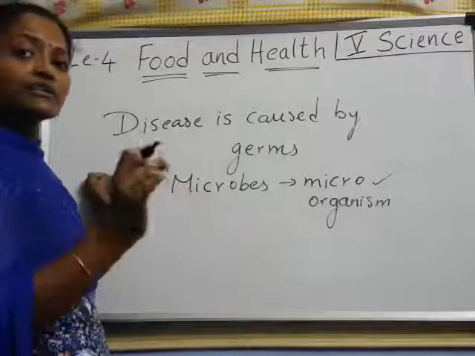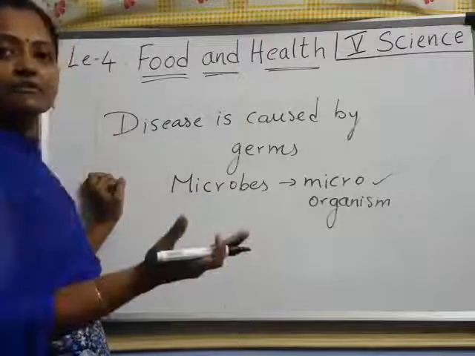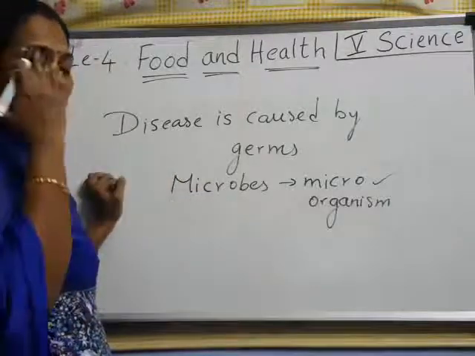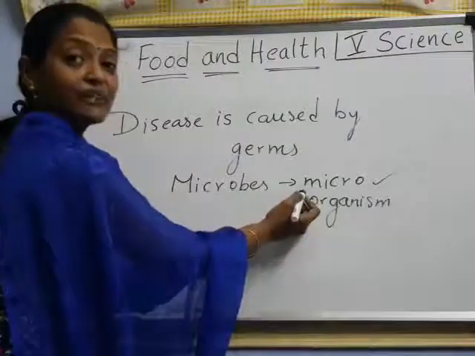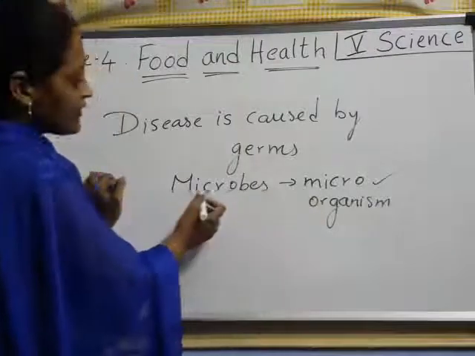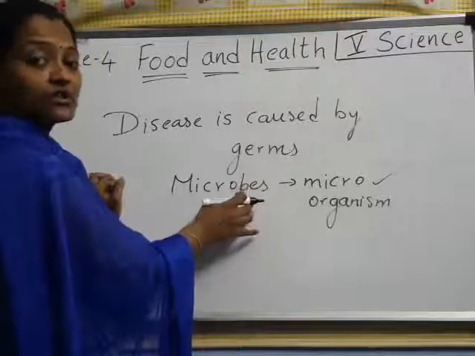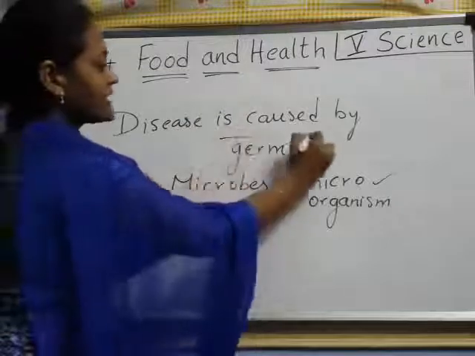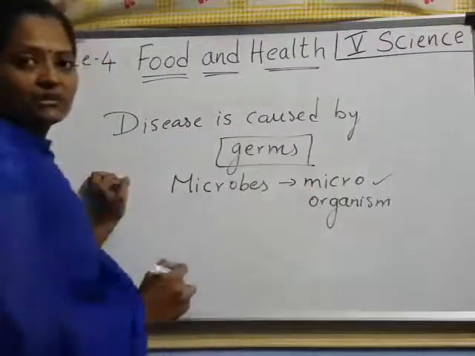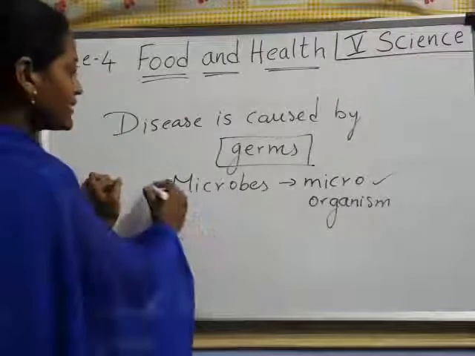That organism is able to move from one place to another place, but we cannot see it. That's why we call it a microorganism, or also called a microbe. This microbe, whichever causes disease, we call it a germ. Remember, what is a germ? Nothing but a disease-causing microbe.